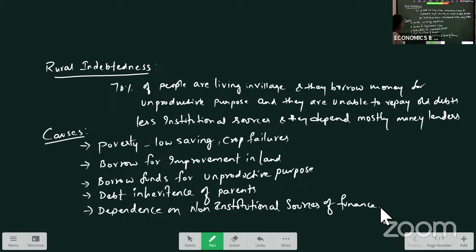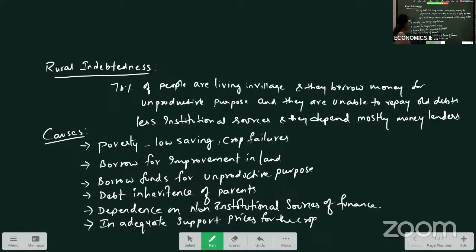And inadequate support prices for the crops. Though the production is done, though they have produced the crop, if they do not get good remunerative prices or good support prices, then whatever investments they have made, they are unable to recover if they don't get proper support prices for their crops. So, inadequate support prices for the crops.